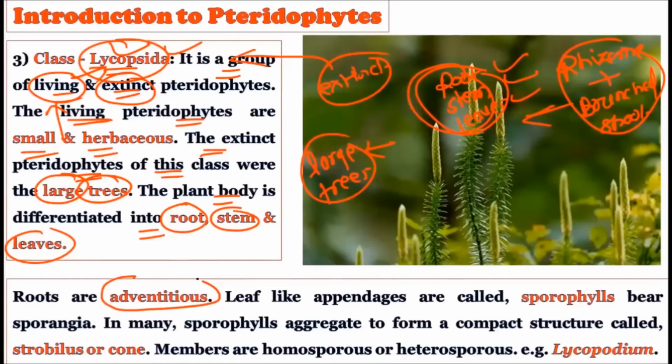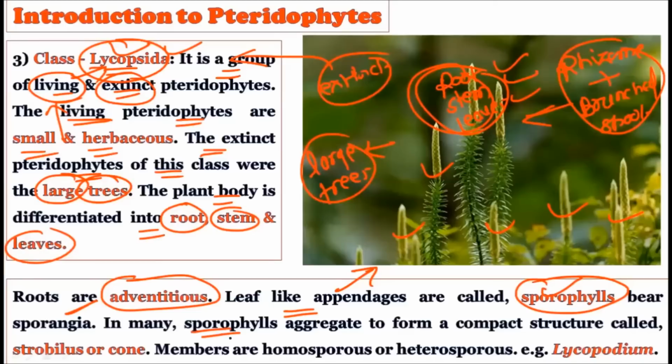Roots are present and they are adventitious in nature. Leaf-like appendages were formed in these plants. These are called sporophylls. Leaf-like appendages you can see in this particular picture. They show the presence of leaf-like appendages which are coming out of the sporophytic plant body. These are called sporophylls. These sporophylls bear the sporangia in which the spores are formed.